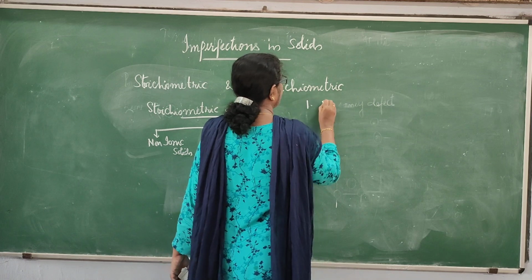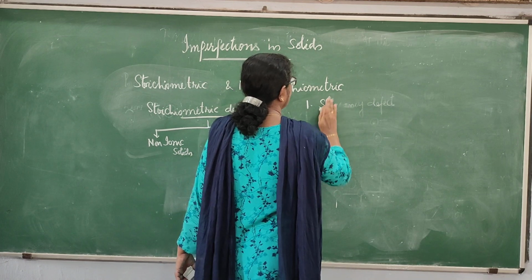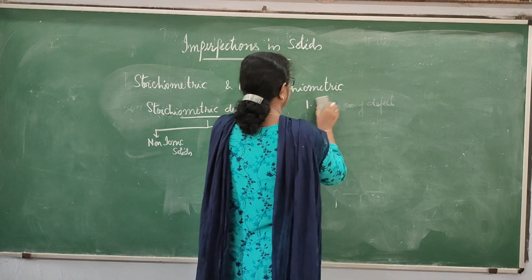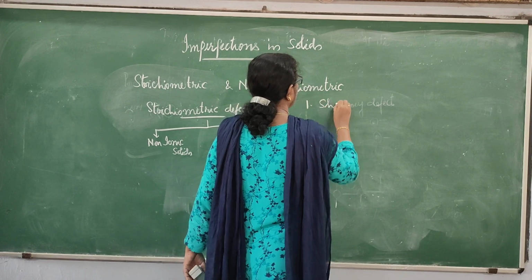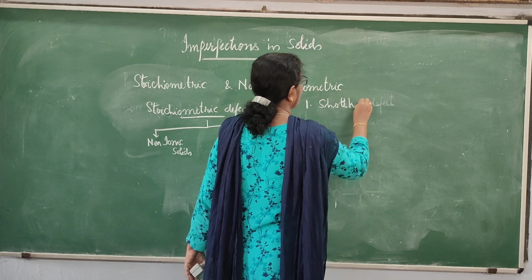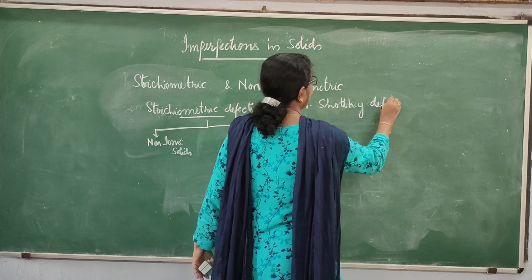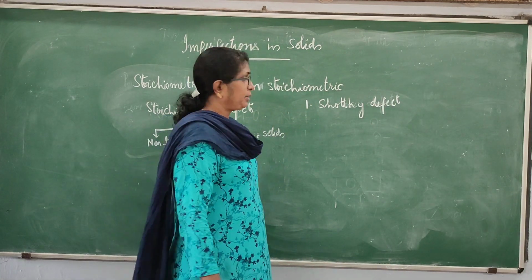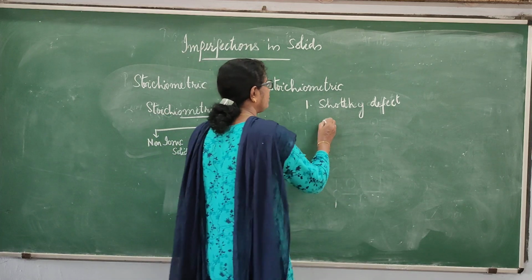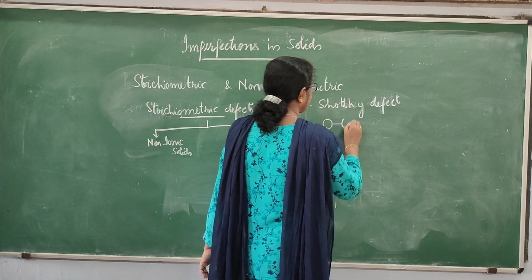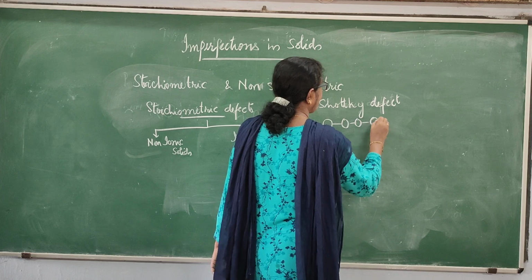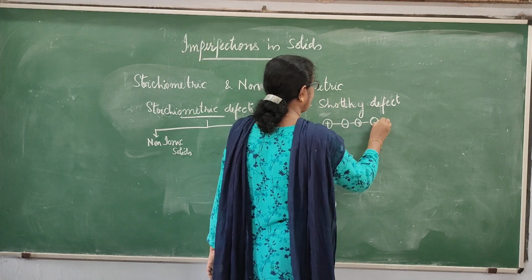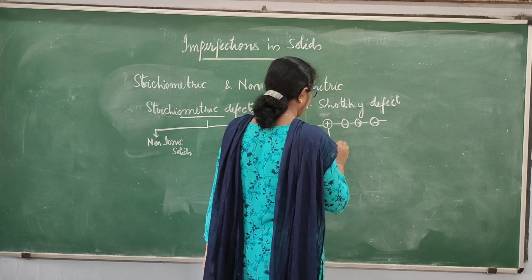First one is Schottky defect. Now what is Schottky defect? This type of defect is shown by ionic solids. Ionic solids are made up of positively and negatively charged ions. Positively charged ion, negatively charged ion, like this. This is negatively charged.